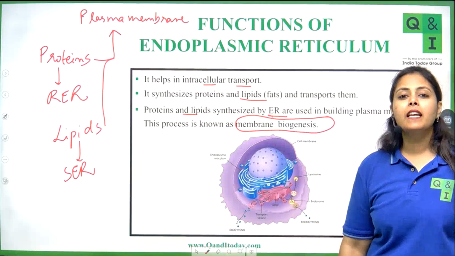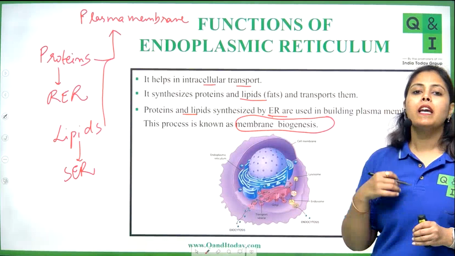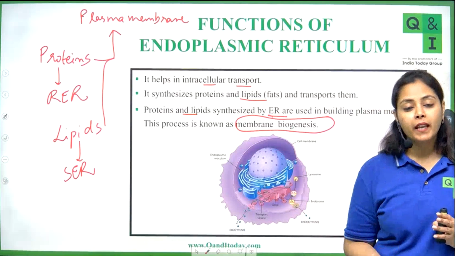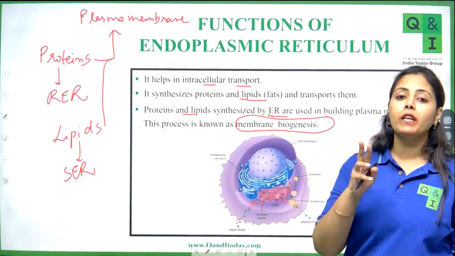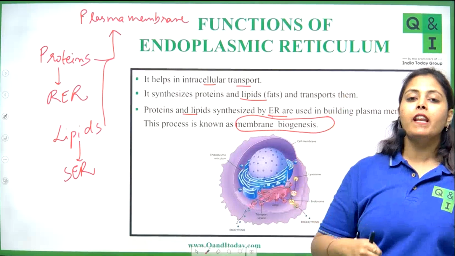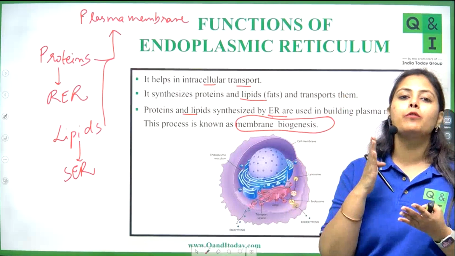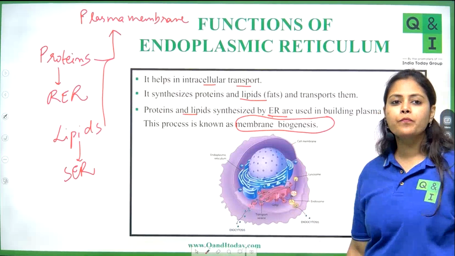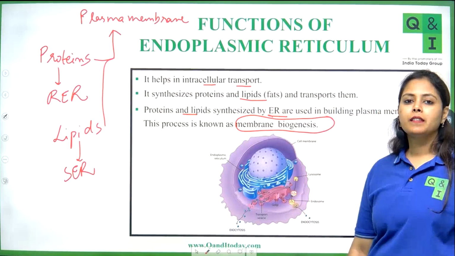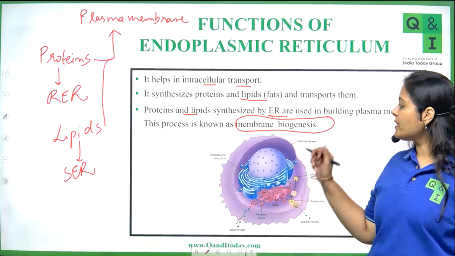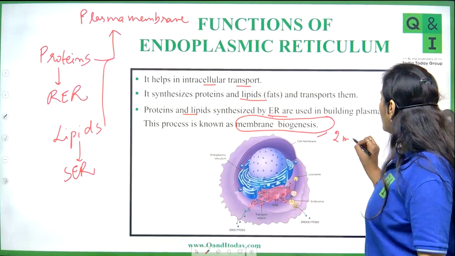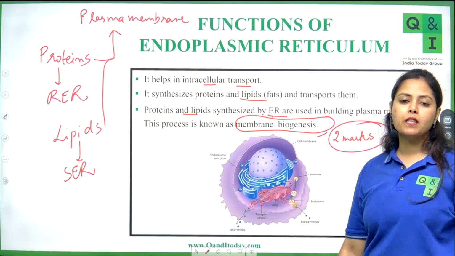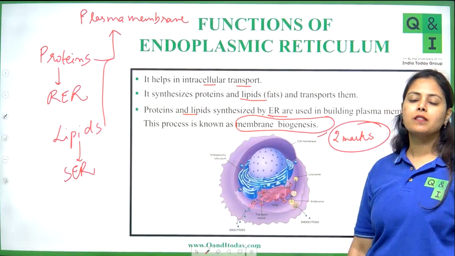That means the endoplasmic reticulum is involved in the building up of the plasma membrane, because the two important molecules, lipids and proteins, are being manufactured at the endoplasmic reticulum. Clear? Everyone, what is membrane biogenesis? Two marker question for sure. Explain membrane biogenesis.